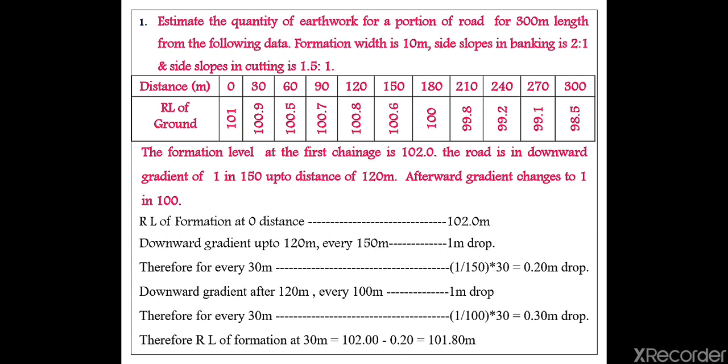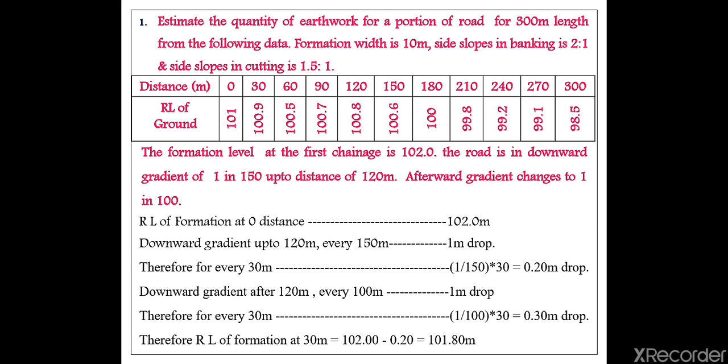The total length is 300 meter, and the chainage distances are also given. At 0 chainage the RL of ground is 101, at 30 meter chainage it is 100.9, at 60 meter chainage it is 100.5, and so on. For each 30 meter chainage they have given the RL of ground.